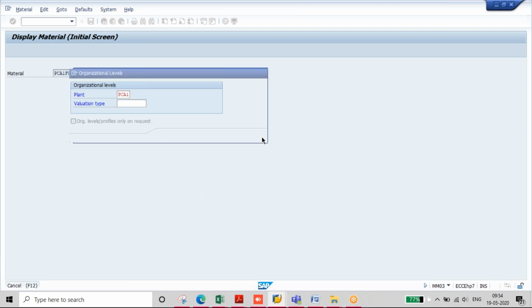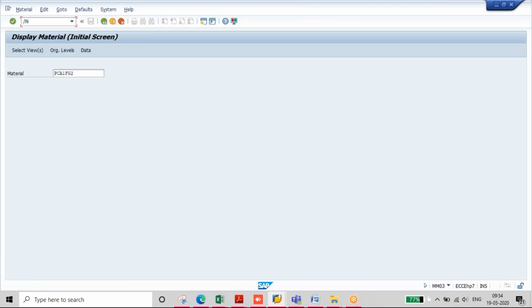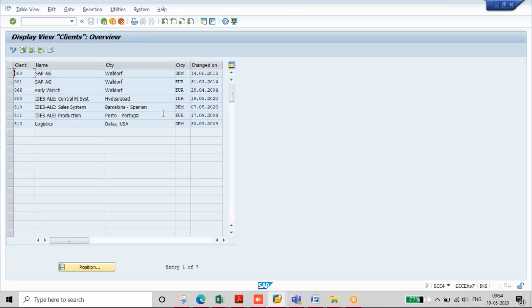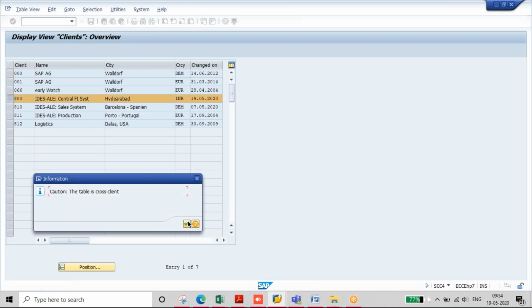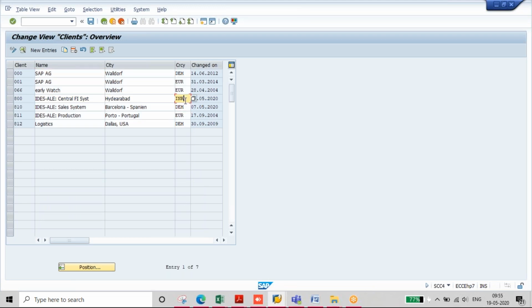See, someone is making a change. Someone is changing this group currency to INR, because we did the configuration with euro. So this is group currency, euro. We did all settings, I did ML and ML startup also with euro. But someone is changing it to INR.